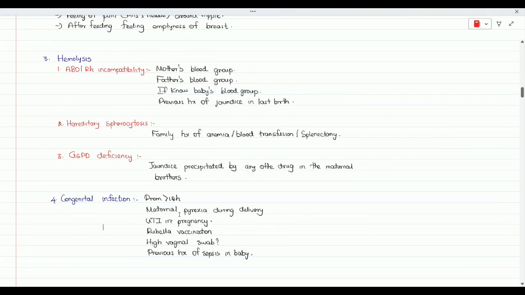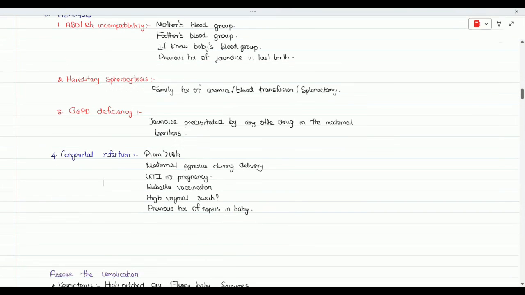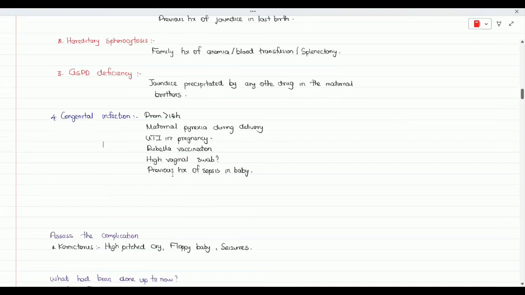So just go through this. I think I don't need to tell it again. All this stuff we have studied in Gynaecology. What are the risk factors for congenital infection of the neonate?